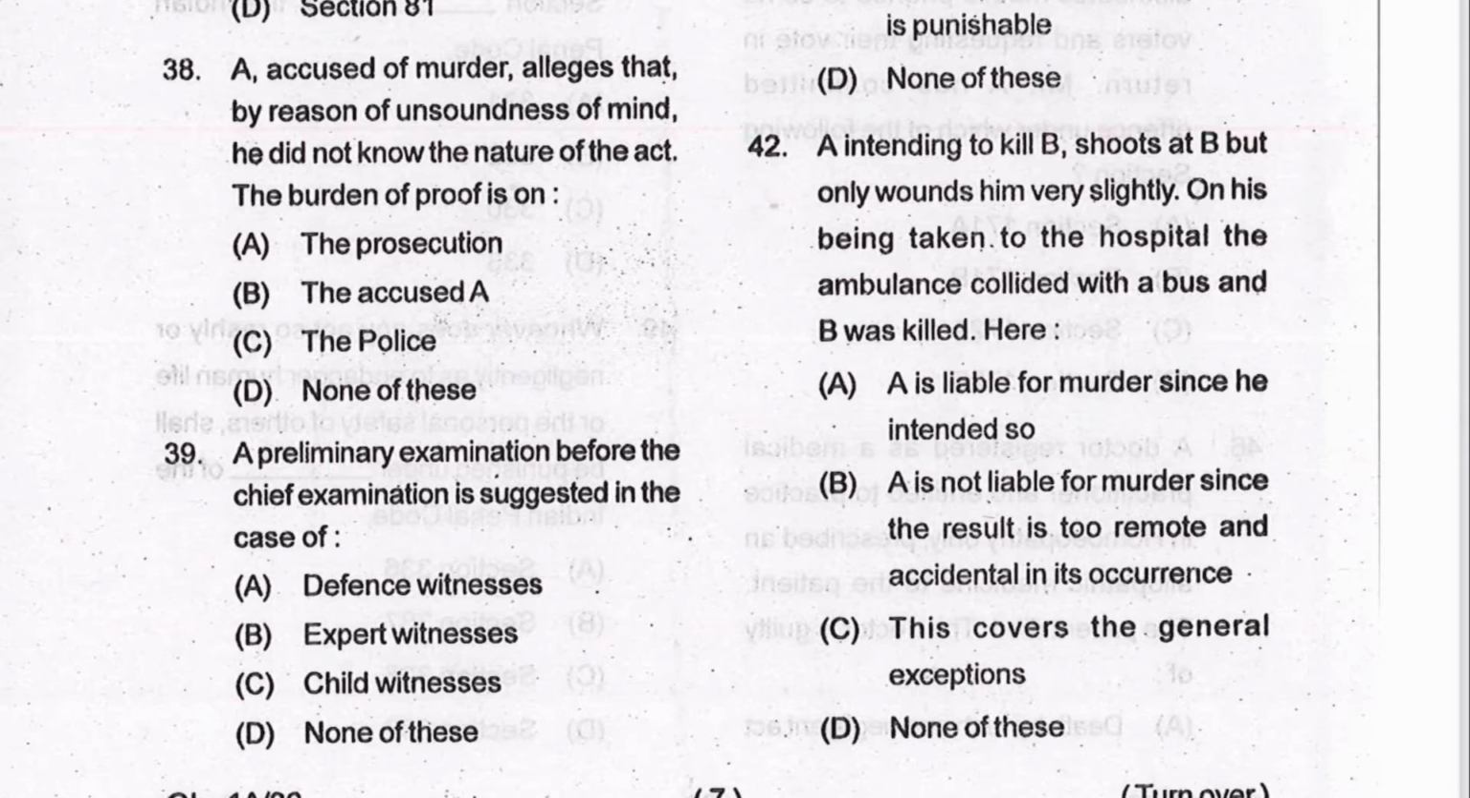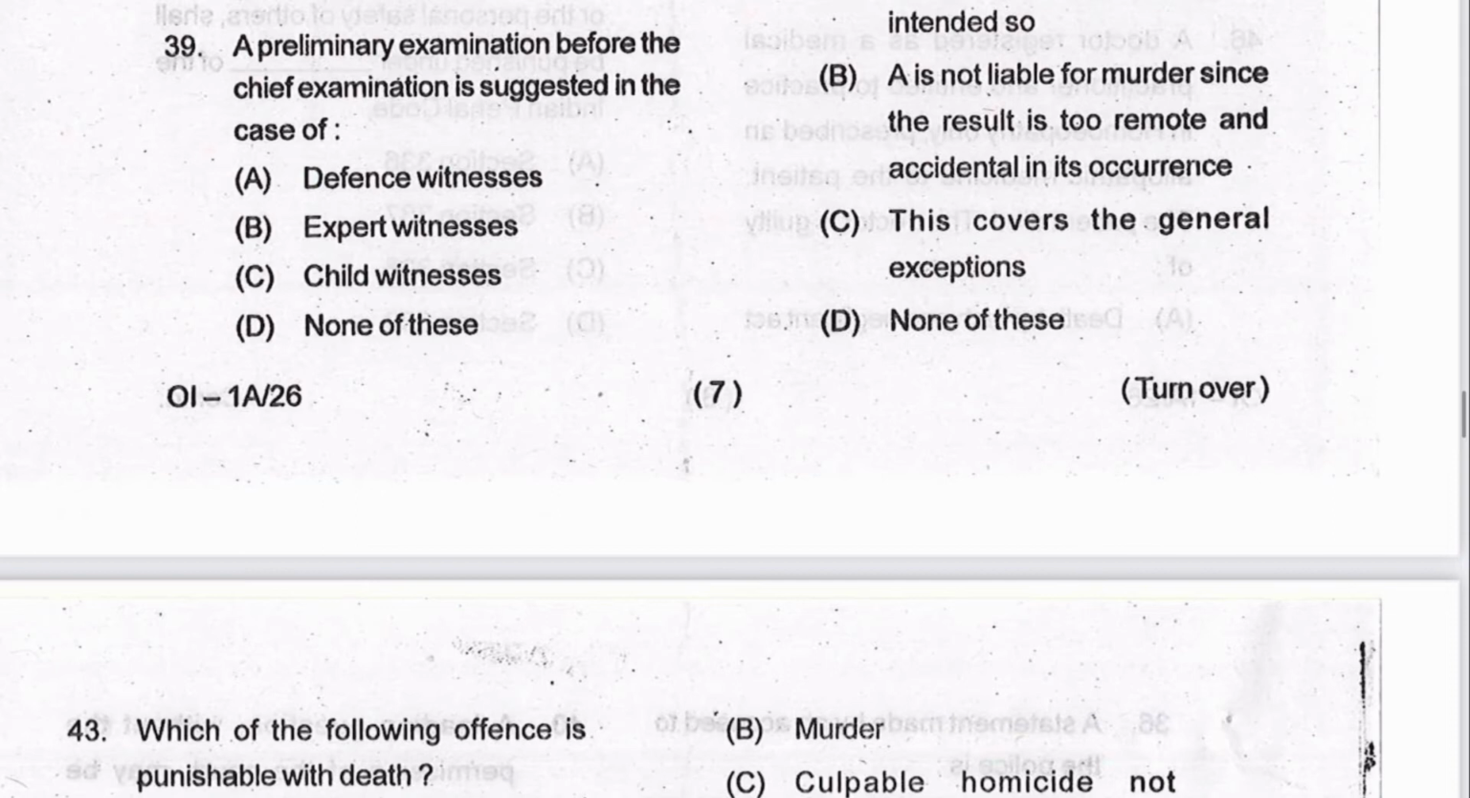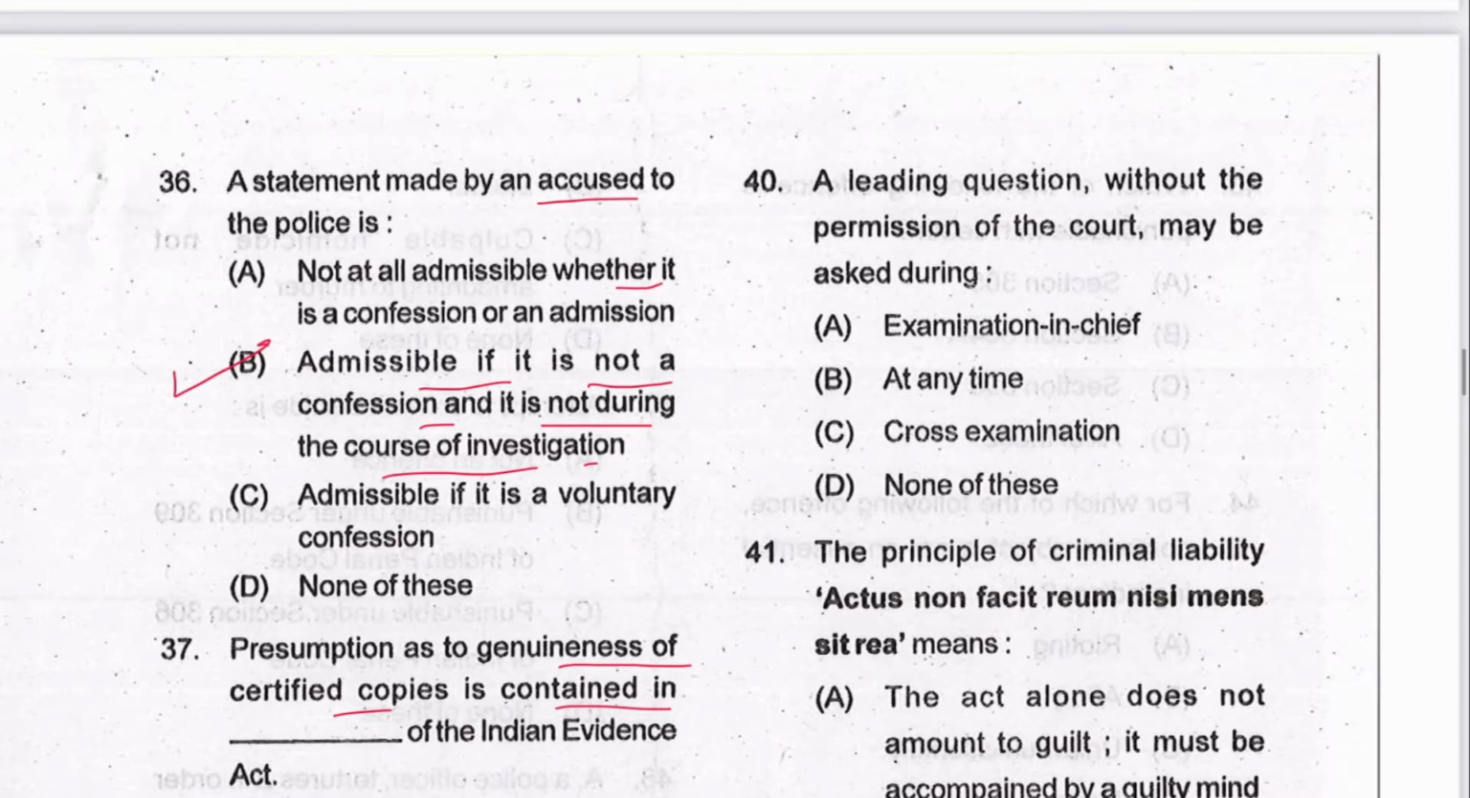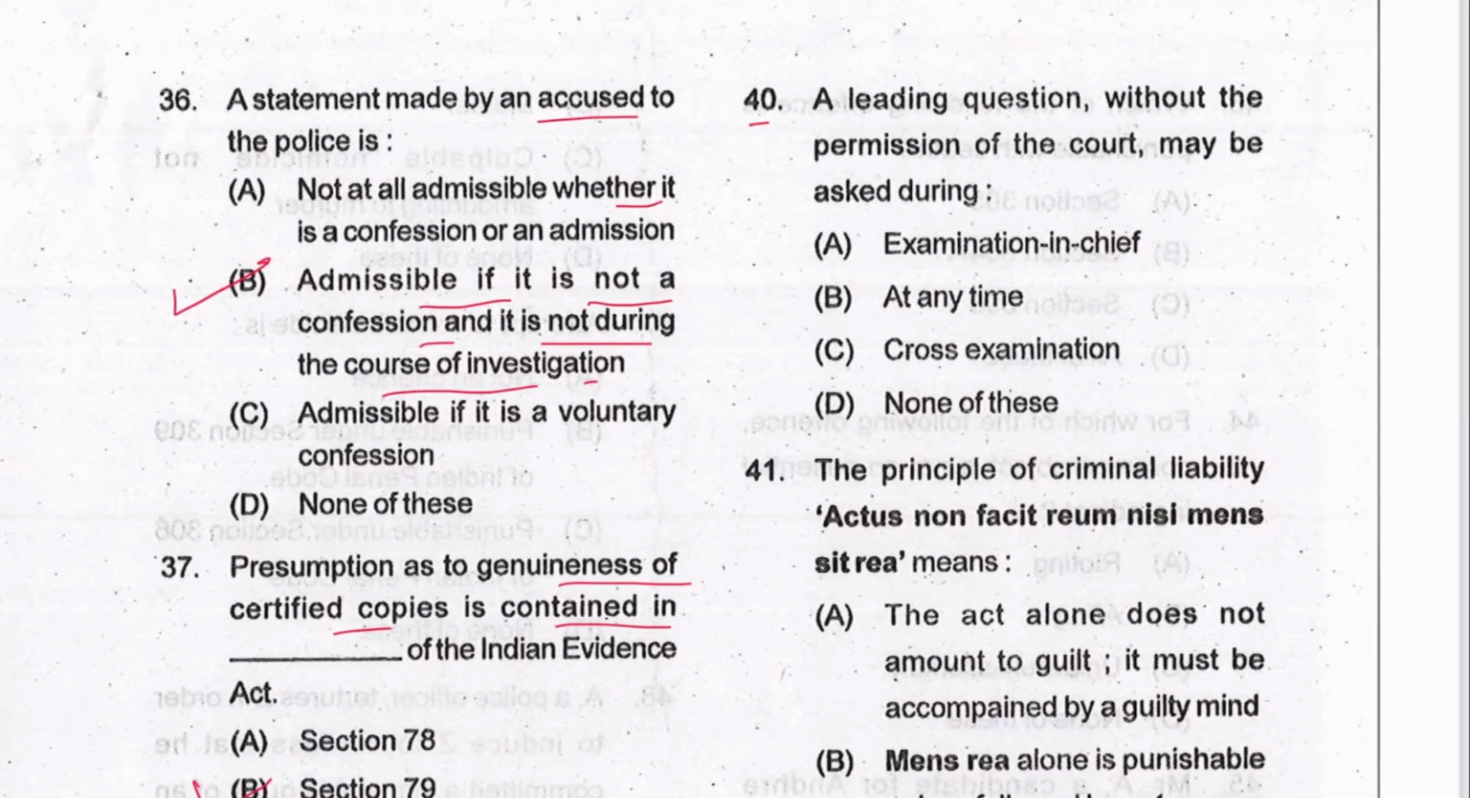Next 38. A accused of murder alleges that by reason of unsoundness of mind, he did not know the nature of the act. The burden of proof is on the accused because he wants to come in general exception as per 105. The burden of proof is on the accused. Next 39. A preliminary examination before the chief examination is suggested in the case of child witness. C is the answer. Next 40. A leading question without the permission of the court may be asked during cross-examination. C is the answer. Section 143. Leading question is mentioned in Section 141.